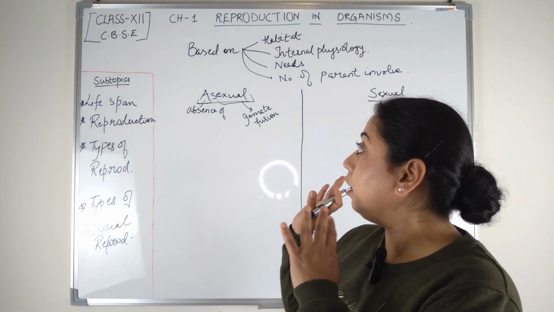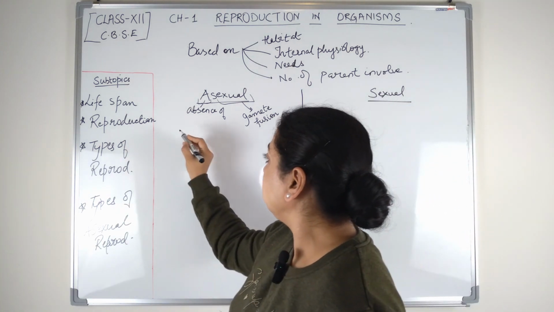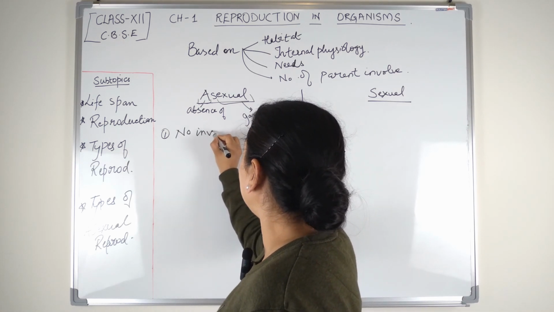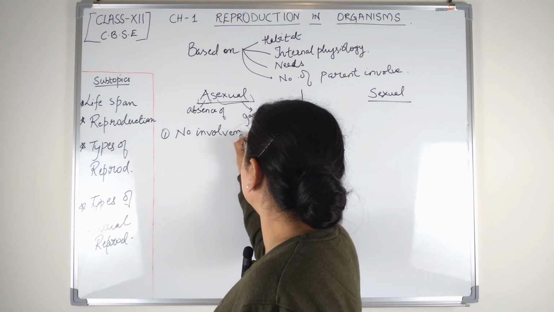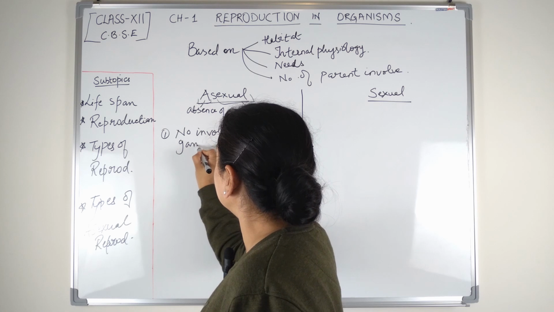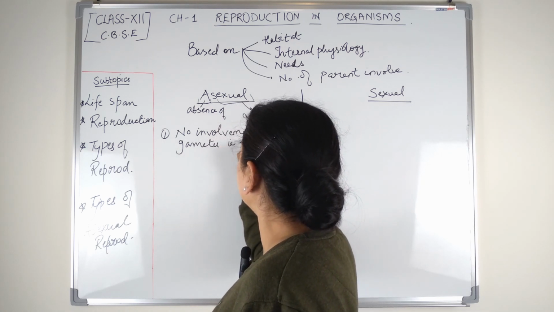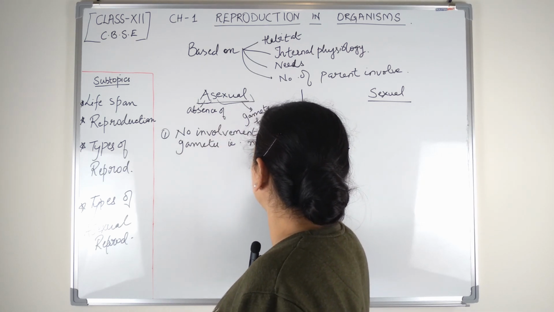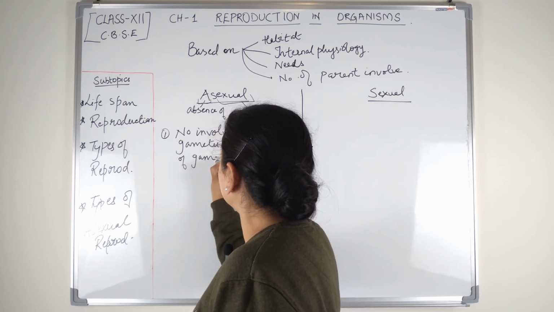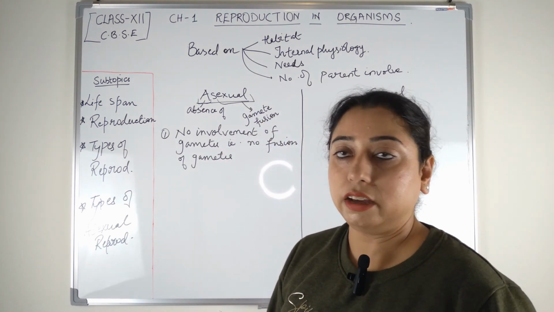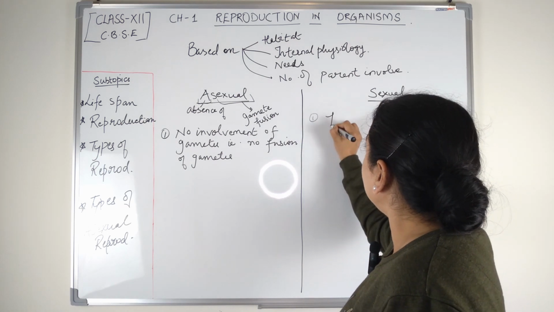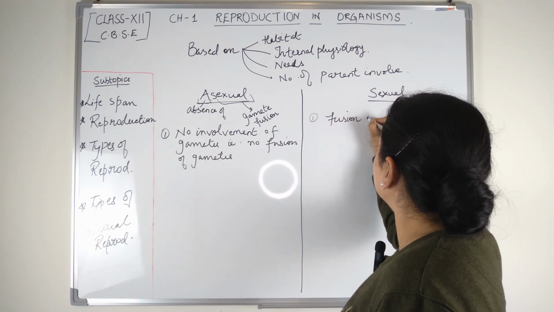So in asexual reproduction, there is no involvement of gametes, that is, no fusion of gametes. Clear? Similarly, in sexual reproduction, fusion of gametes is involved.